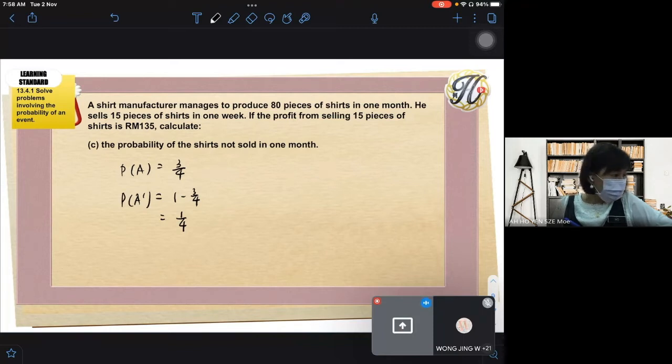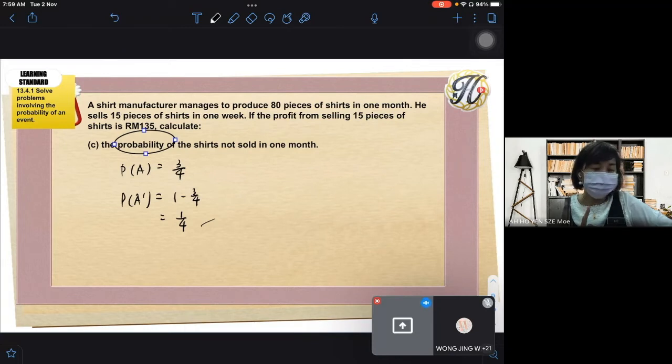The C is probability, right? The question here, the answer should be 1/4 only. I see your textbook asks for the probability, but the answer given is the number of shirt not sold. So you can see from the answer in the textbook, actually there's a mistake. The question asked to get the probability of the shirt not sold in 1 month.